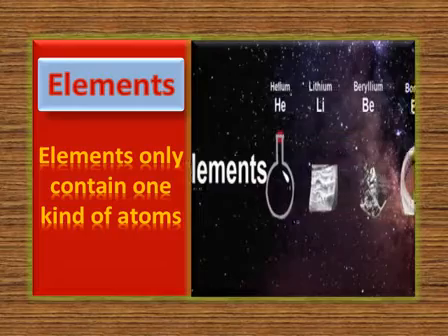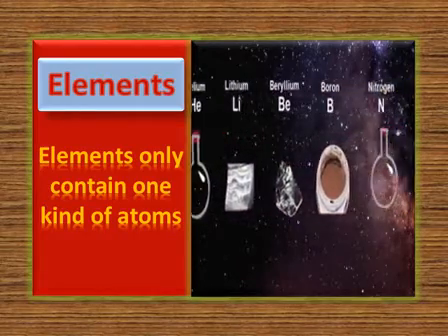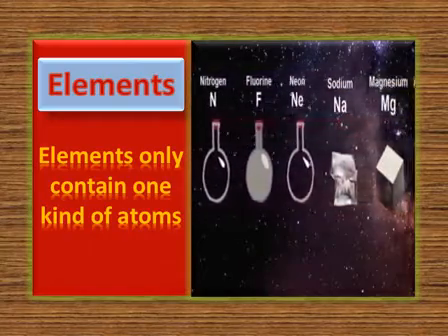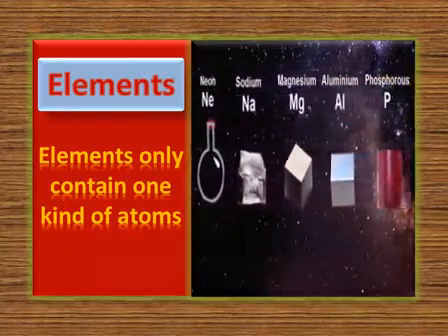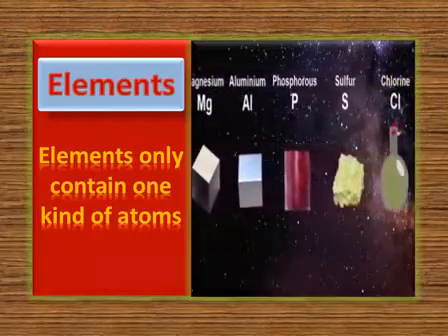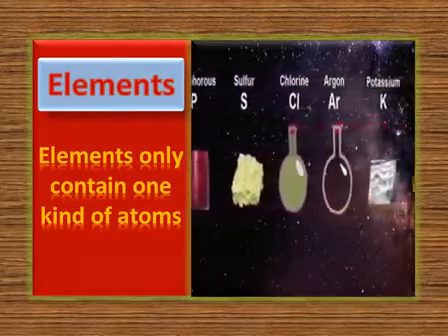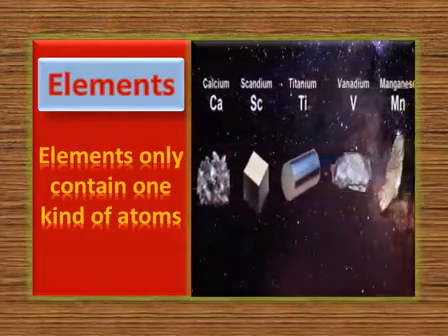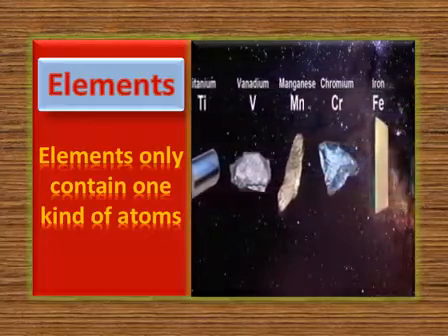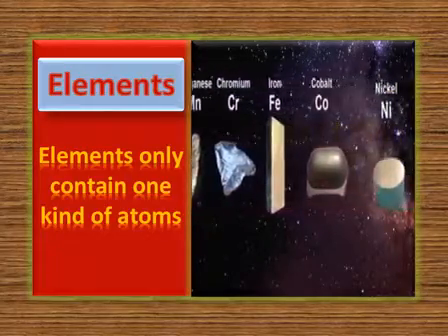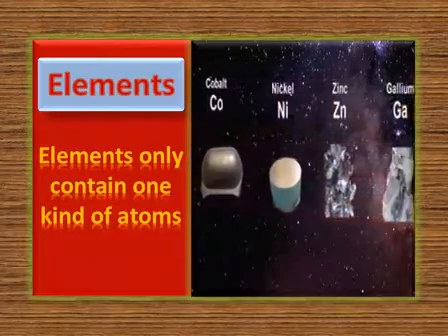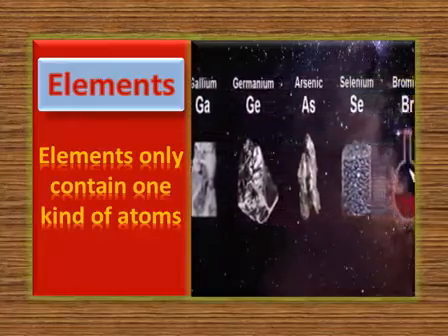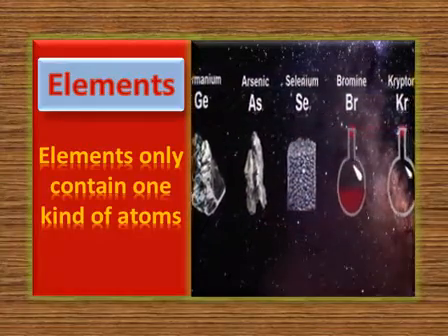As in your periodic table, you have seen 92 elements, starting from helium, lithium, beryllium, boron, nitrogen, fluorine, neon, sodium, magnesium, aluminium, phosphorus, sulfur, chlorine, argon, potassium, calcium, scandium, titanium, vanadium, manganese, chromium, iron, cobalt, nickel, zinc, gallium, germanium, arsenic, selenium, bromine, krypton.